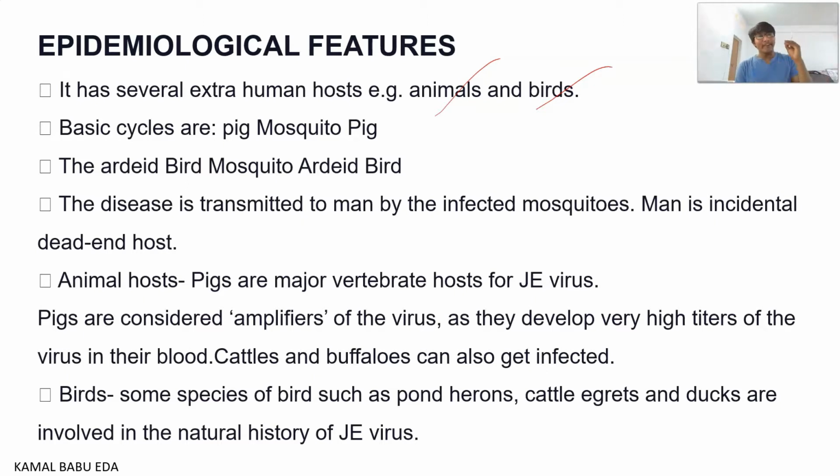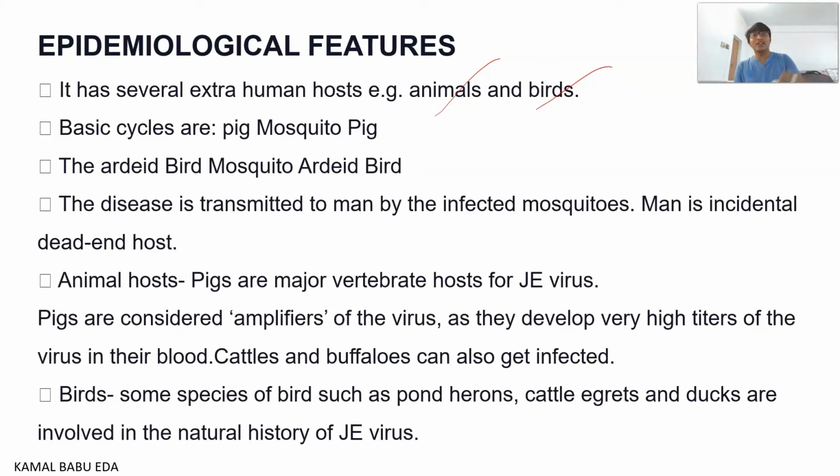If a mosquito bites an infected human being and then bites another human being, there is no chance of spreading, because there are low titers of the virus in humans compared to birds and pigs, which is not sufficient for the mosquito to infect another person. The only way of getting the infection is from a mosquito that has bitten an infected pig and then bites a healthy human.